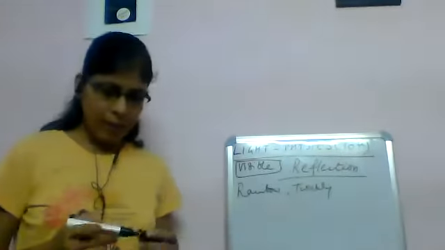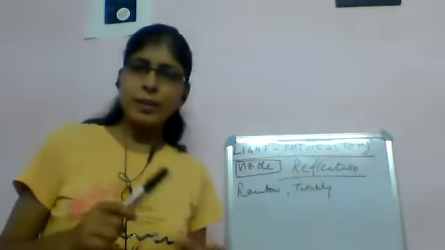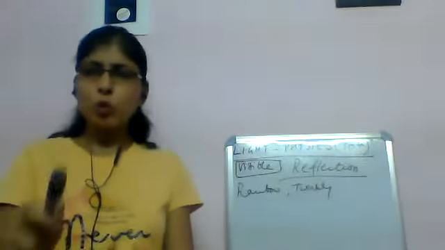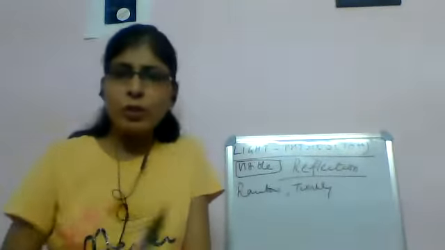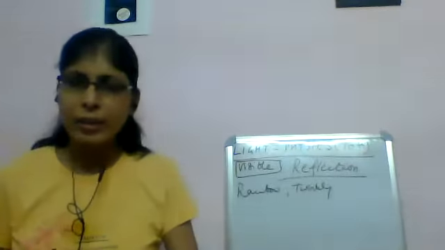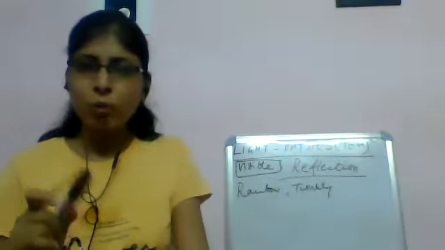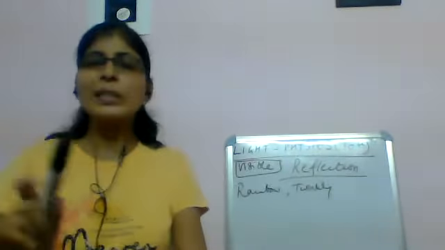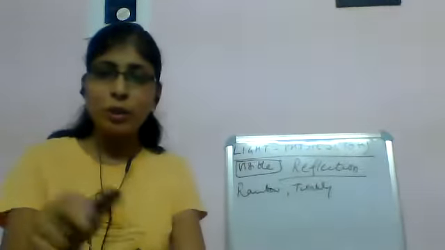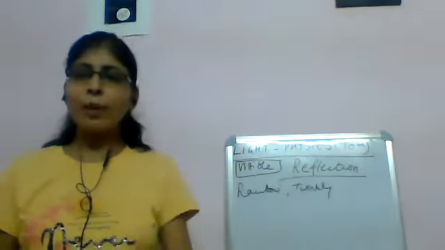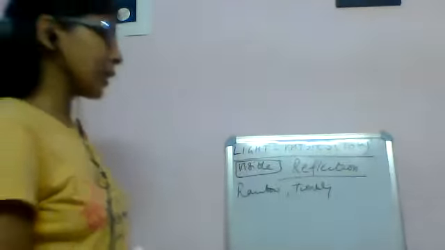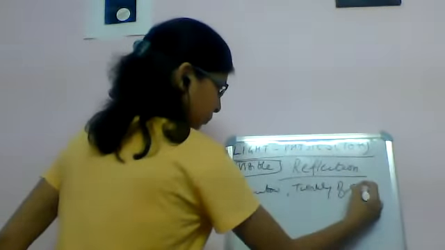For example, today the sun rises at 5:30 a.m., but it will be visible to you 2 minutes before the actual sunrise. And at sunset time, for example, if 6:30 is the sunset timing, you will not see the sunset at 6:30 but at 6:32. So you see the sunset 2 minutes later and the sunrise 2 minutes earlier. Why this happens is due to light phenomena, which we'll be discussing in detail later in this chapter.